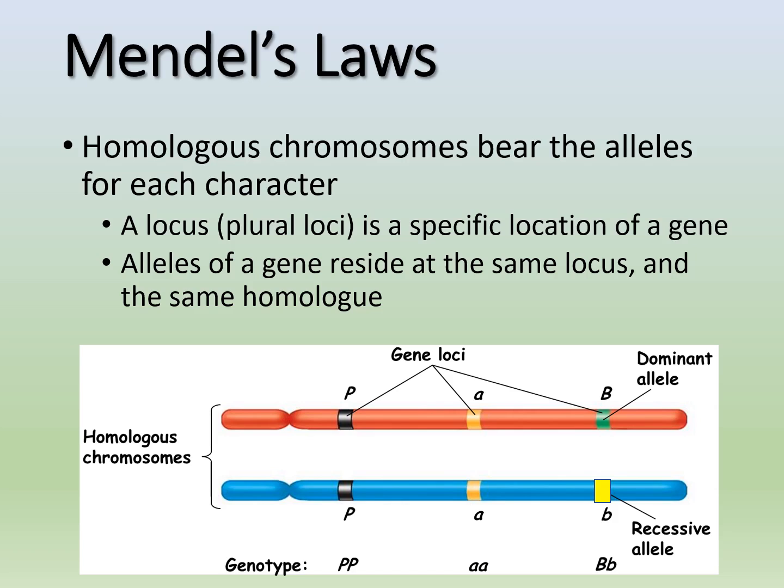So what does the big letter versus the little letter mean? Well, the big letter means that that allele is dominant over the little allele, or over the recessive allele, which is the little letter, okay? That means that when this trait comes out, it's going to express that dominant allele.